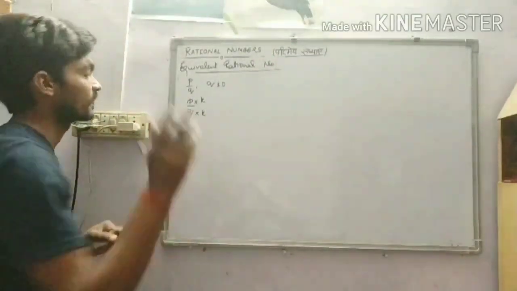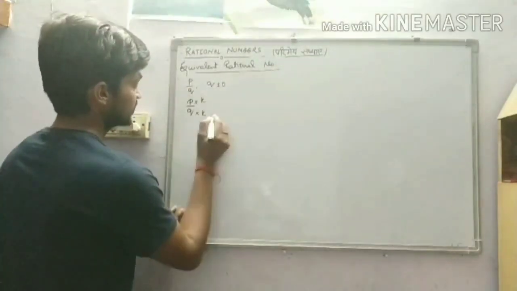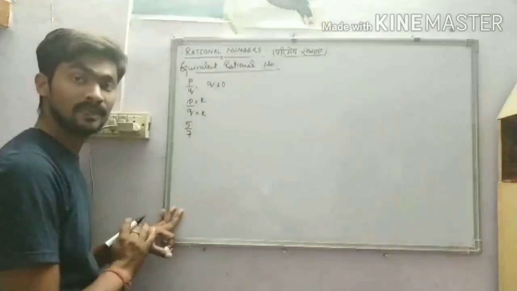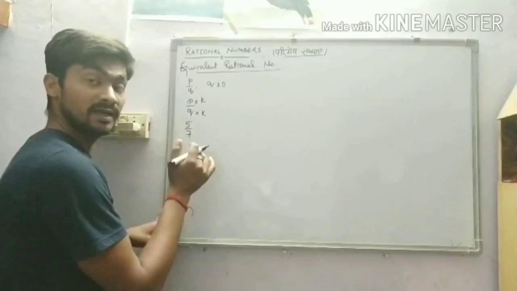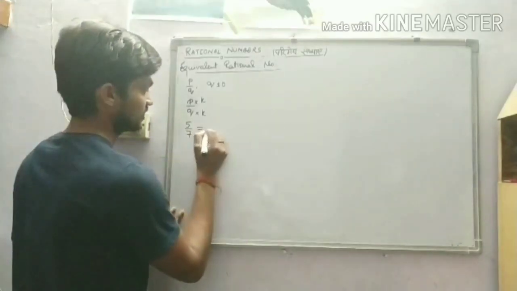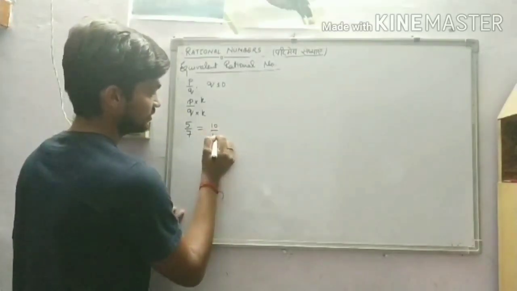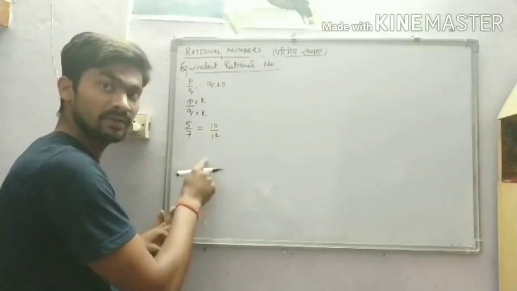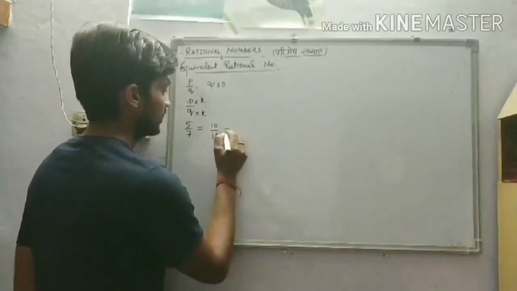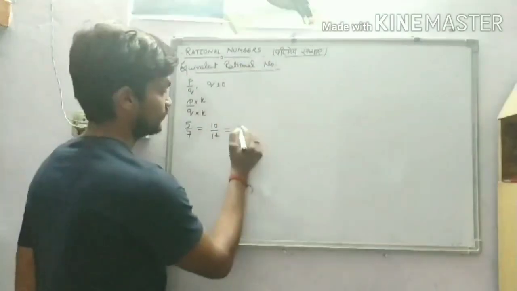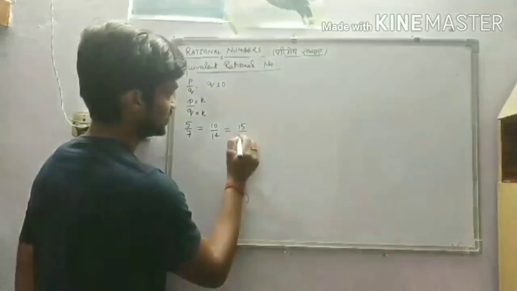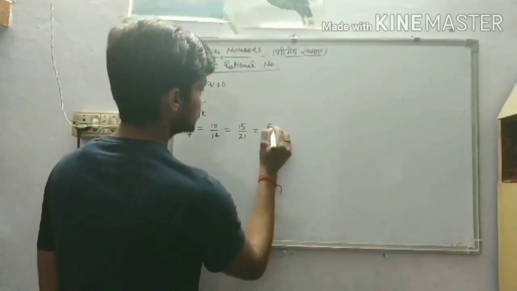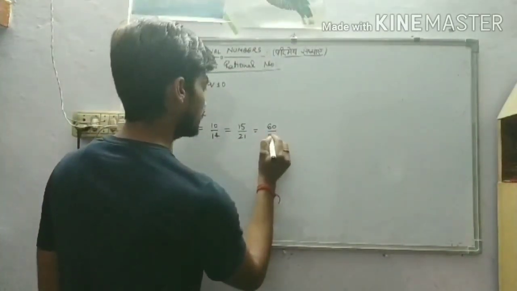Now, for example, let us take 5 by 7. Its equivalent can be found as 10 by 14. How could I find it? 5 2s are 10, 7 2s are 14. 5 3s are 15, 7 3s are 21. It can be 60 upon 84.